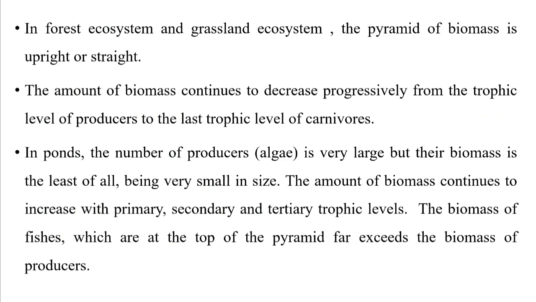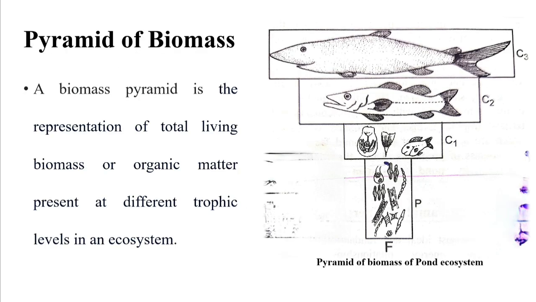In ponds, the producers are very large in number, but their biomass is least of all, being very small in size. The amount of biomass continues increasing with primary, secondary, tertiary trophic levels. The biomass of fishes at the top of the pyramid far exceeds the biomass of the producer. So the pyramid of biomass of pond ecosystem is inverted. It is an exceptional case. I have given that diagram here because these exceptional cases generally come in your exams.